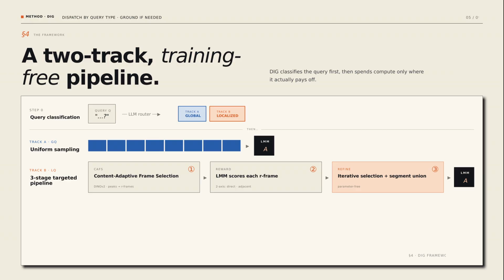Dig operationalizes this insight. Given a video and a query, we first ask a small LLM to classify the query as global or localized. If it is global, we just uniformly sample, fast and effective. If it is localized, we enter a 3-stage targeted pipeline. First, content adaptive frame selection picks a compact set of representative frames we call R-frames. Second, an LMM scores each R-frame for relevance to the query. Third, a reward-guided refinement step builds a condensed video from only the relevant segments, and we uniformly sample our final input frames from that refined video. The entire framework is training-free.